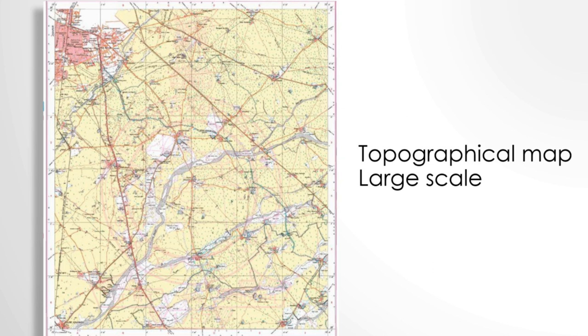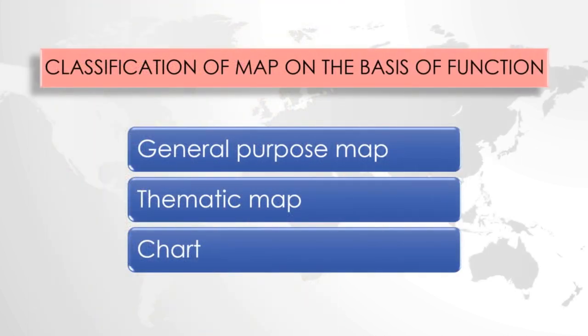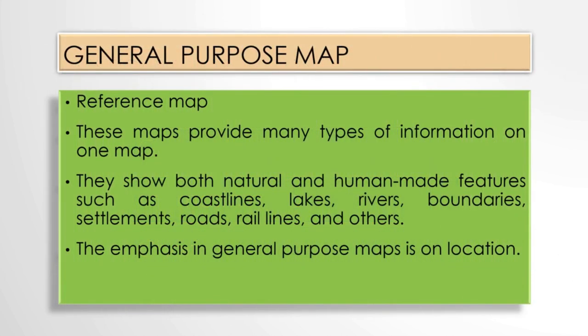Okay, now the classification of map on the basis of function. As we already told, the maps can be divided into three categories on the basis of its function: general purpose map, thematic map and charts. First one is general purpose map. It is otherwise known as reference map. These maps provide many types of information on one map. They show both natural and human-made features such as coastline, lakes, rivers, boundaries, settlements, roads, rail lines, and others. The emphasis in general purpose maps is on location, not on theme.